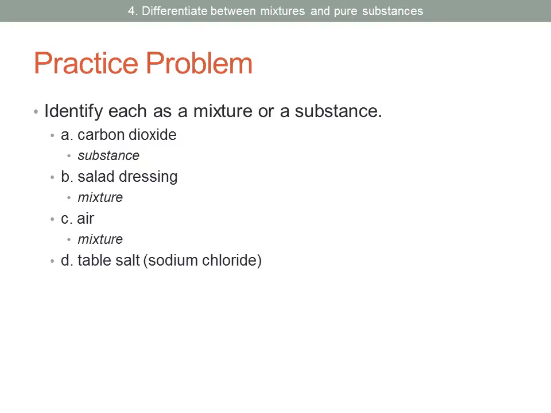Table salt, or sodium chloride, that would be a substance. If you take a look at a sample of salt, every particle will be the same. Sodium chloride molecules. Blood, that would be a mixture. There's no such thing as a blood molecule or a blood atom. Blood is a mixture of all sorts of different components. Oxygen. Oxygen is a substance. If you take a look at a sample of oxygen, every single molecule will be exactly the same. They would be composed of oxygen atoms.